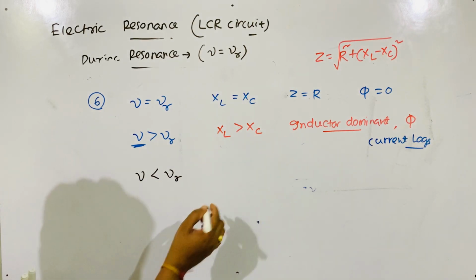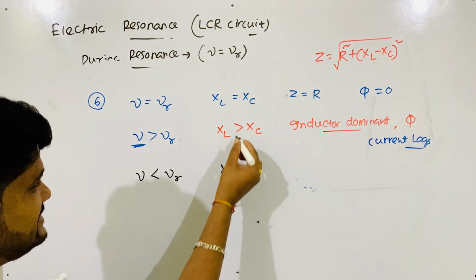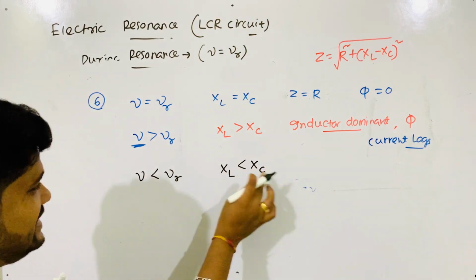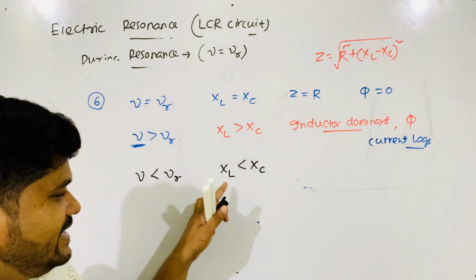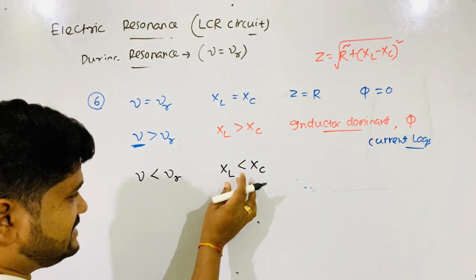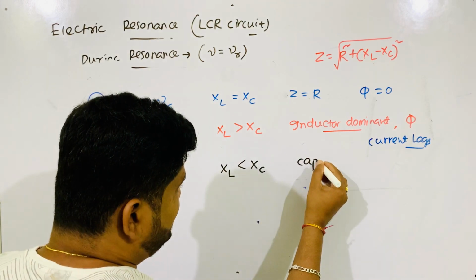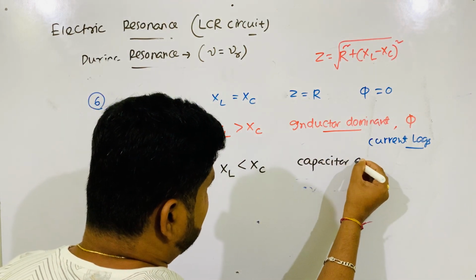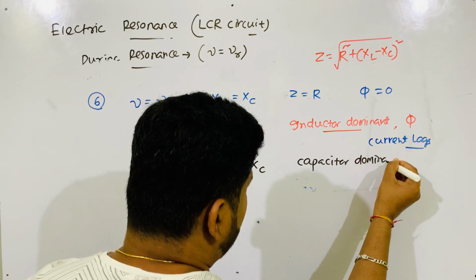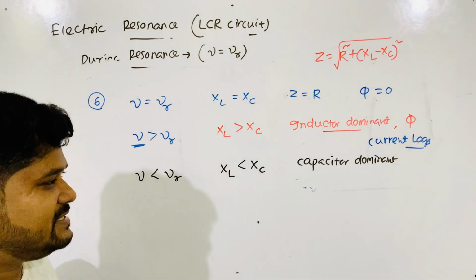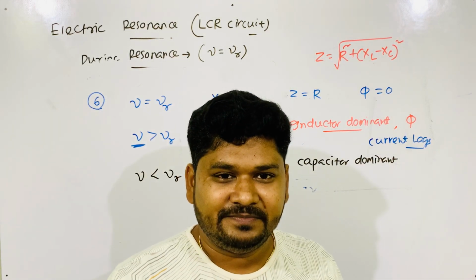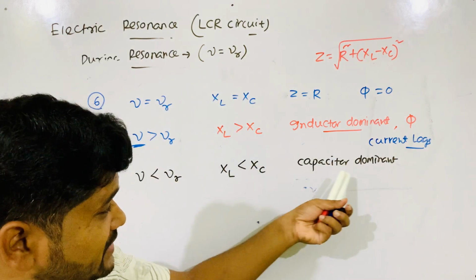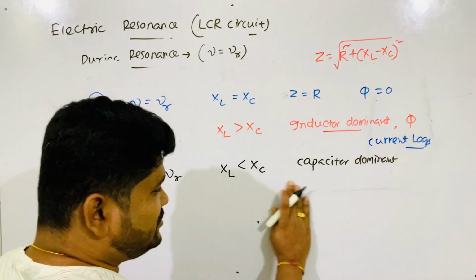Means frequency is less, then the reverse will happen, XL less than XC. If frequency decreases, then XL decreases. Then who is dominant here? Capacitor dominant circuit. So if capacitor dominant circuit, then what happens to current?